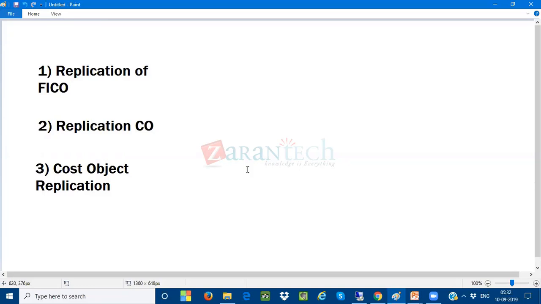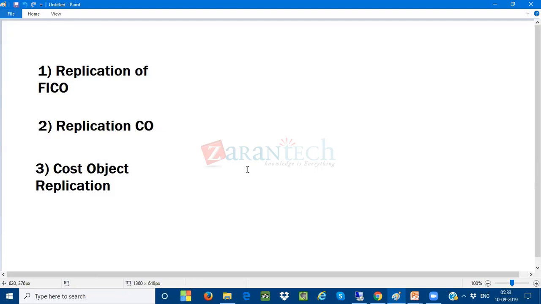So whatever source documents we have are replicated through the SLT. Without the SLT, yes, you're right, I cannot do any kind of replication from the source system to the target system. So through the SLT, these documents are replicated and triggered to SAP S4HANA and automatically posted to the database.